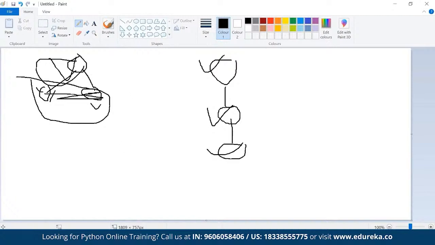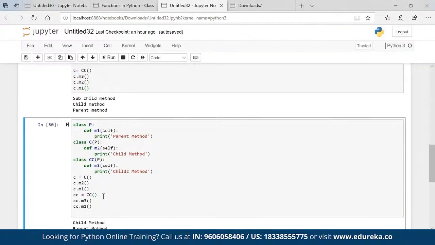Now, multiple inheritance. What is multiple inheritance? Now I have two fathers. And I'm getting property of both the fathers. Okay, so that is what multiple inheritance is all about.